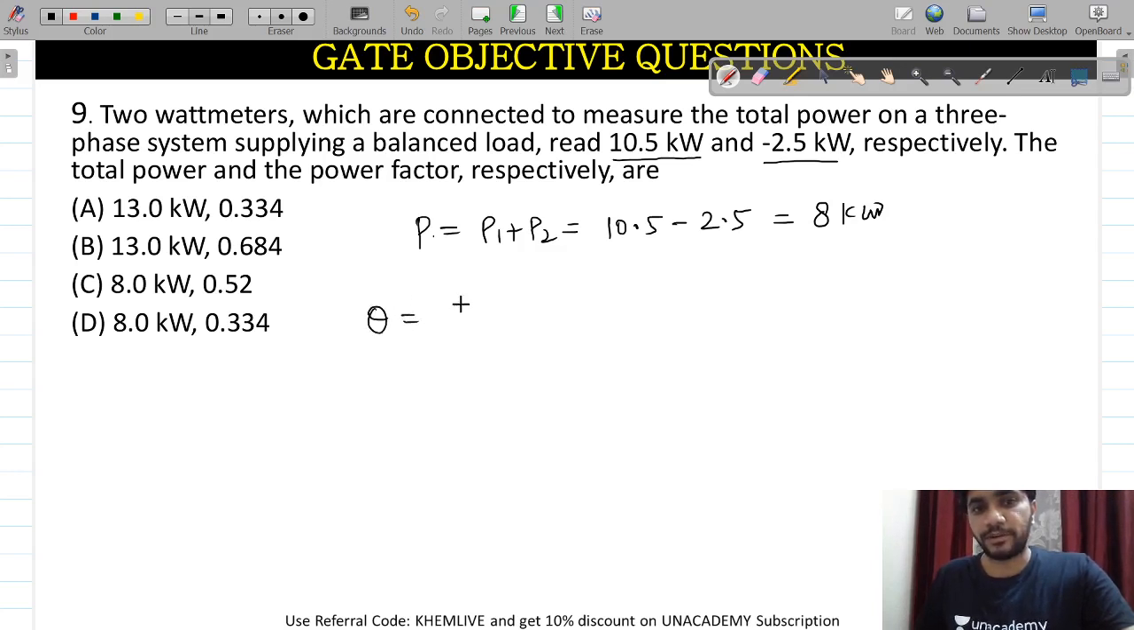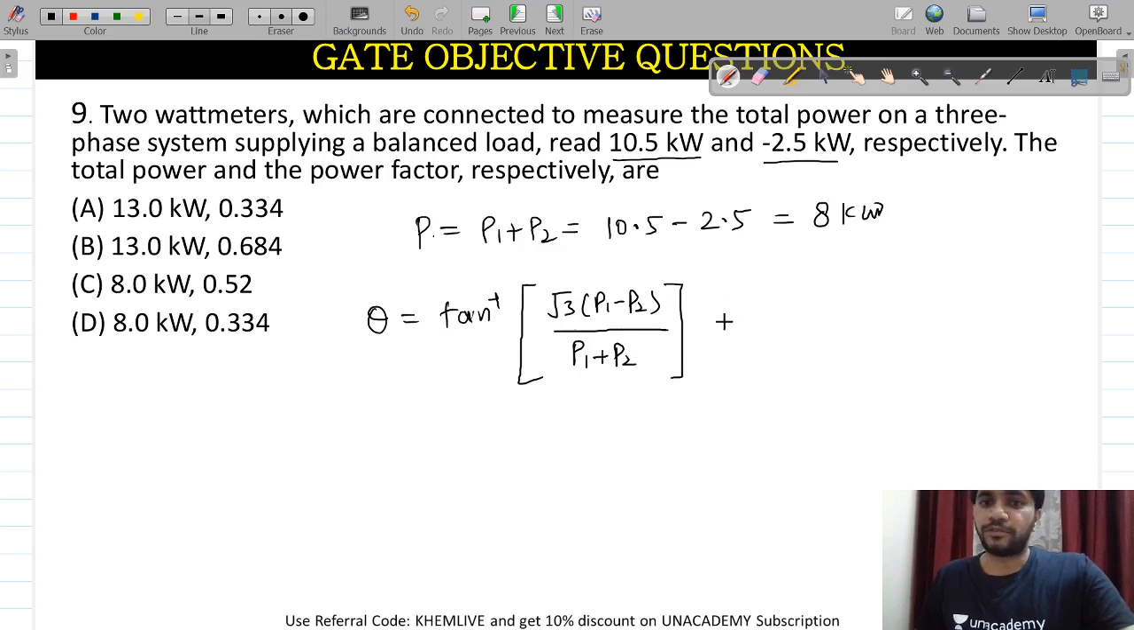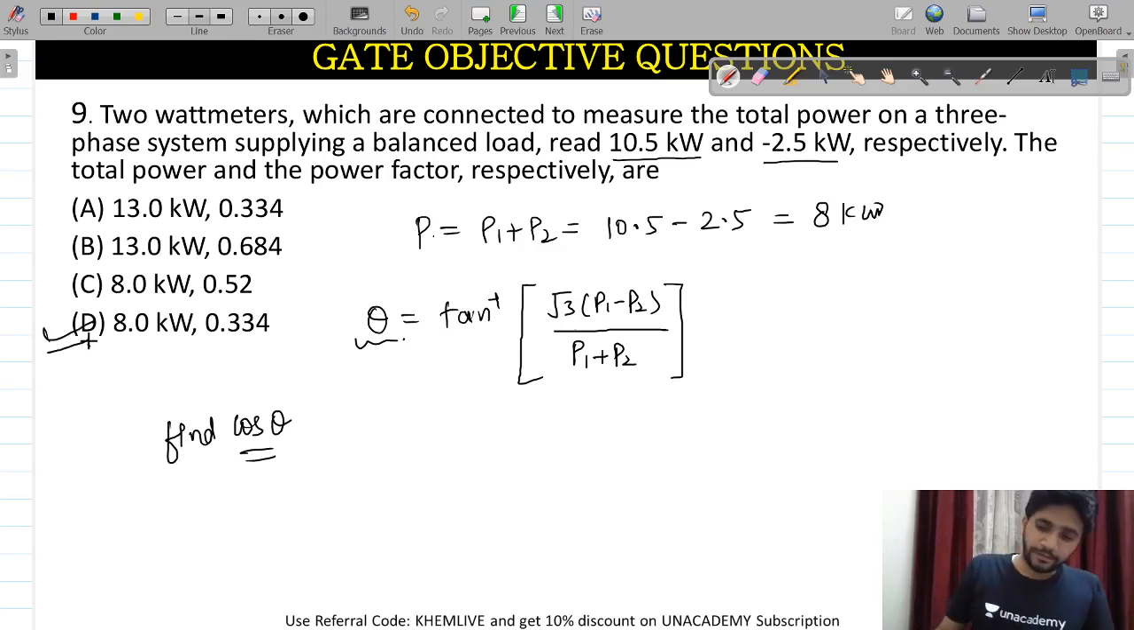Theta will be equal to tan inverse of root 3 times (P1 minus P2) divided by (P1 plus P2). So from this formula, calculate the value of theta and then find cos of theta. You will get the complete overall answer. D is the overall answer for this particular question.